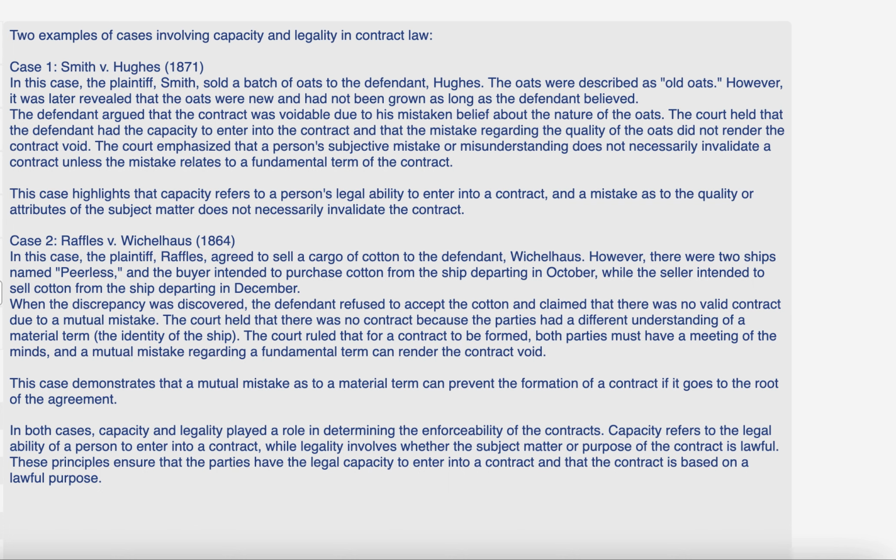This case highlights that capacity refers to a person's legal ability to enter into a contract, and a mistake as to the quality or attributes of the subject matter does not necessarily invalidate the contract.